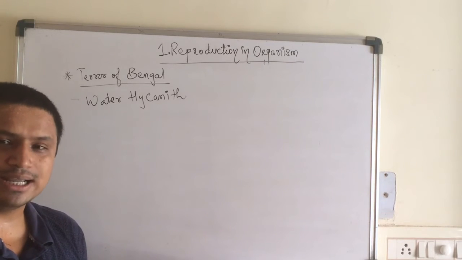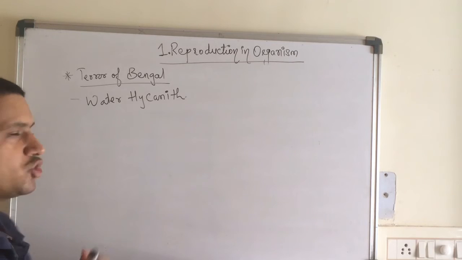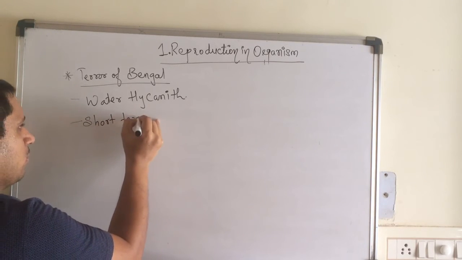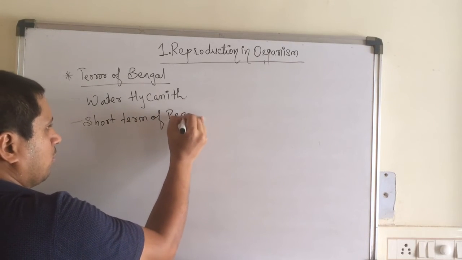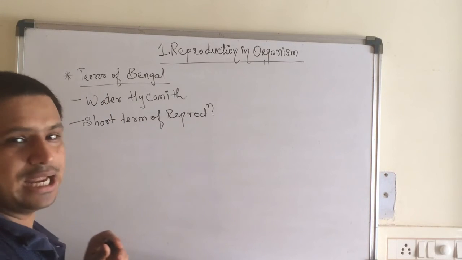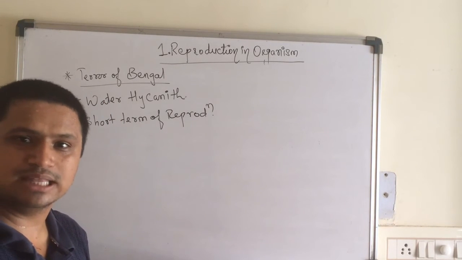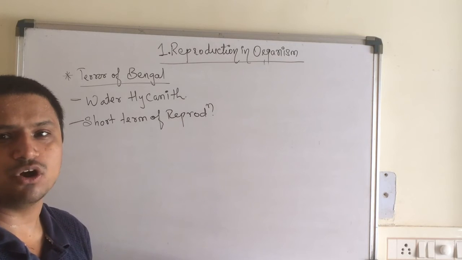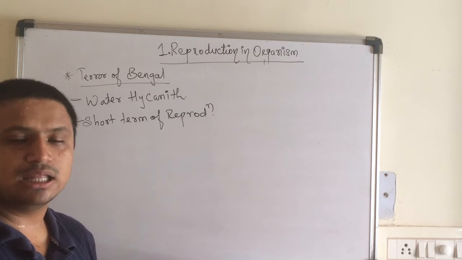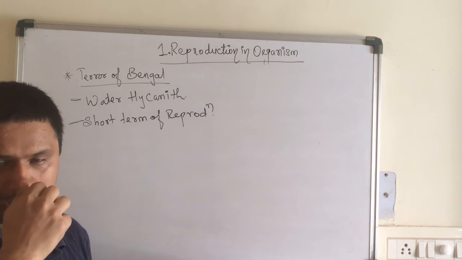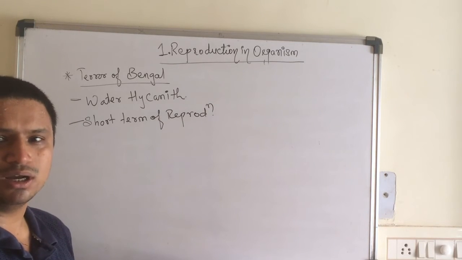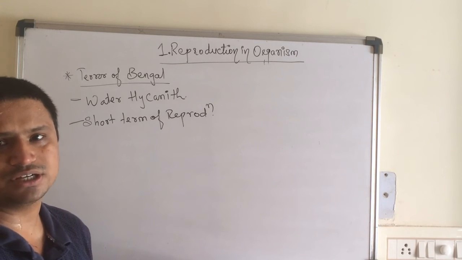Now, the other advantage of this water hyacinth is that it has a short time of reproduction, meaning it grows in less time. So it is very difficult for other organisms to compete with it. As a result, it will take up more and more dissolved oxygen from the water, thereby leading to the death of the fishes and all the other organisms.